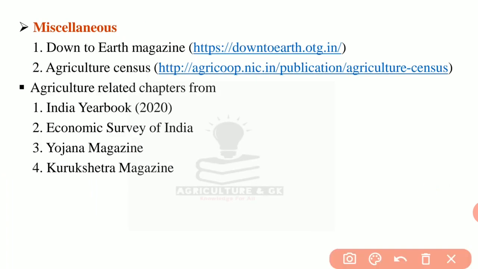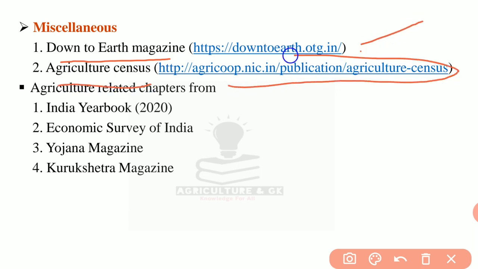Next, miscellaneous, that is if you want to know current affairs regarding agriculture, there are so many magazines. First one is Down to Earth magazine. This is the website. And Agriculture Census. This is the website for this. Agriculture related chapters from India Yearbook 2020.